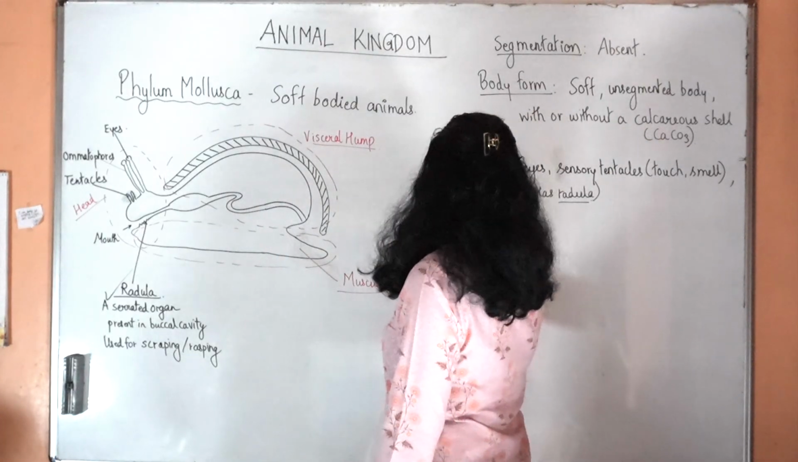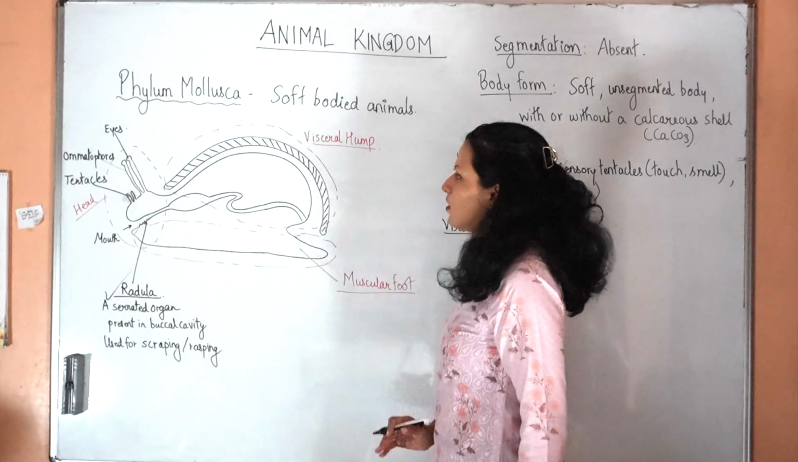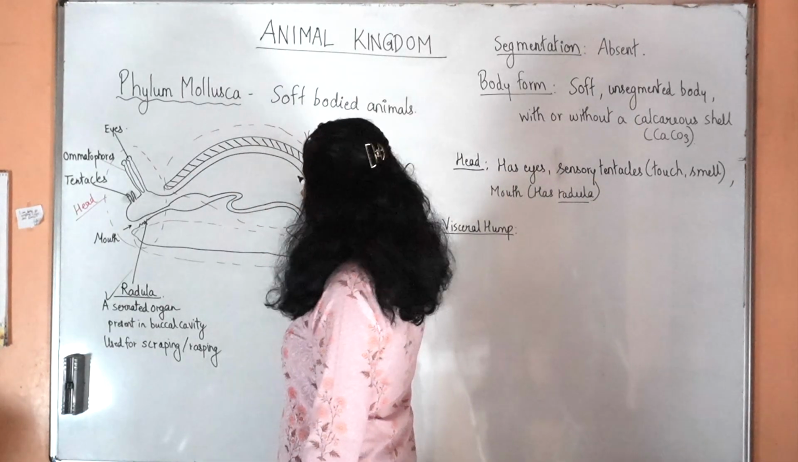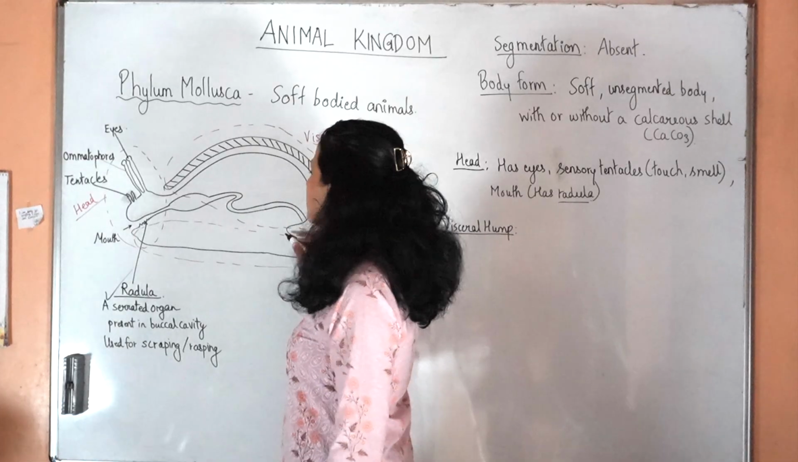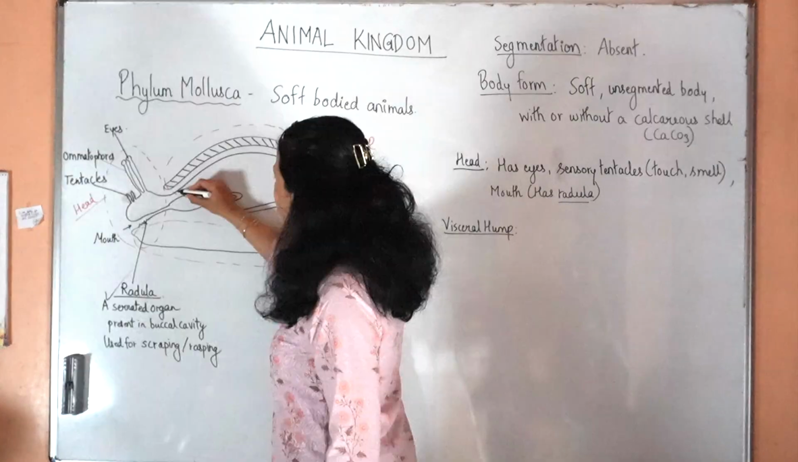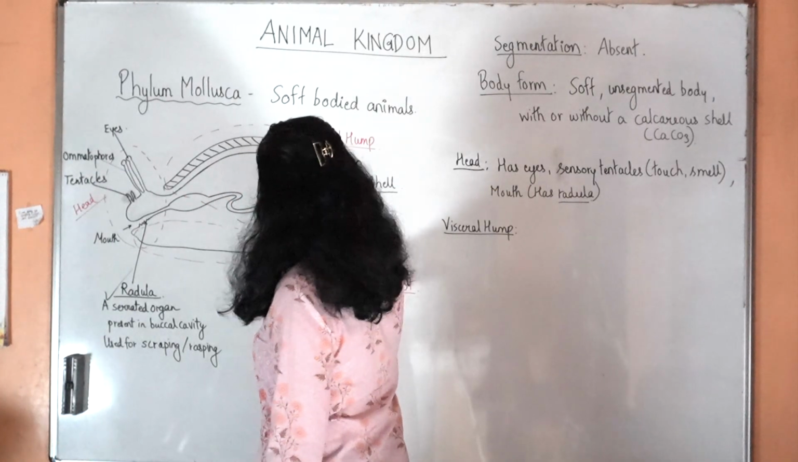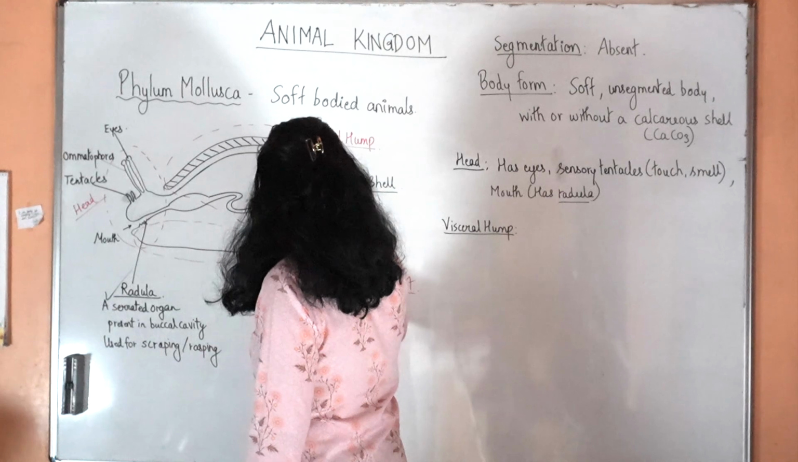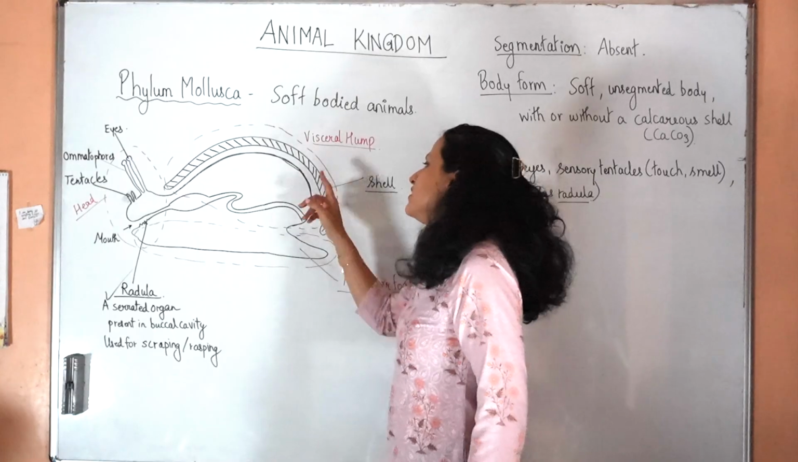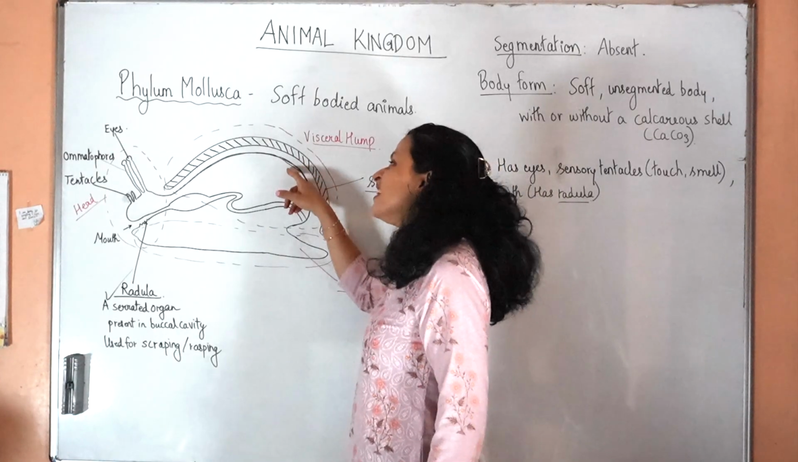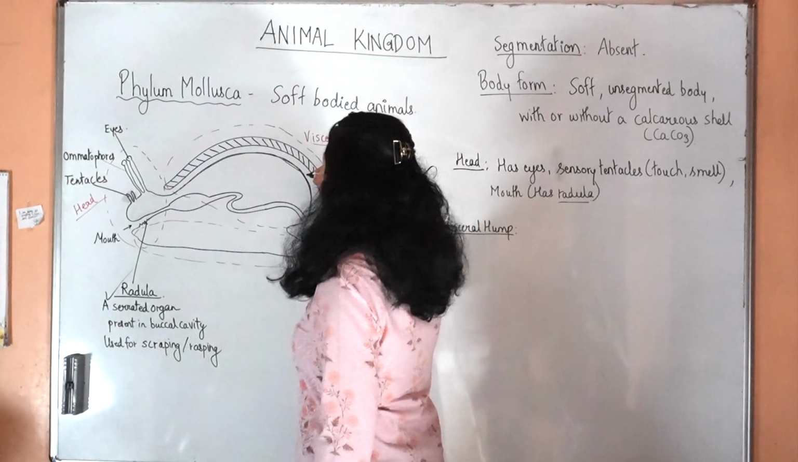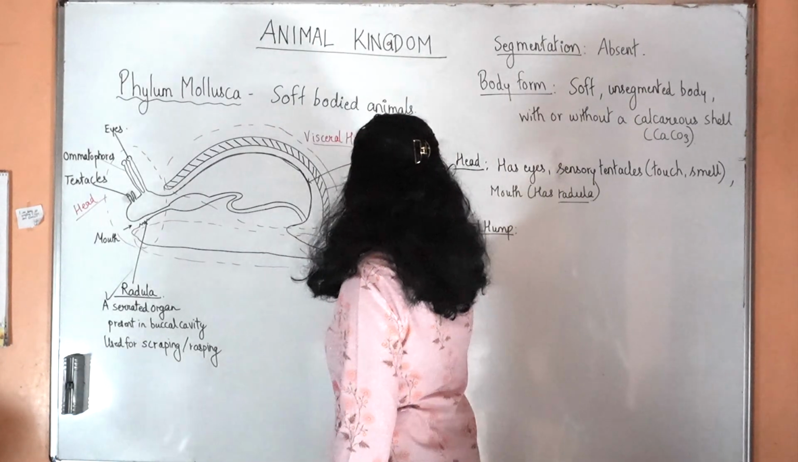Second, we talk about the visceral hump. So this mass over here is the visceral hump. The shaded part is the shell. Let us say we remove the shell for now. So this part is the visceral hump. The visceral hump mainly comprises the digestive tract and all the other visceral organs. It is covered on the outside by a very soft and spongy kind of skin, which is very protective in nature and highly glandular. It is this thick skin that will secrete the shell. This skin that covers the visceral hump is known as the mantle.